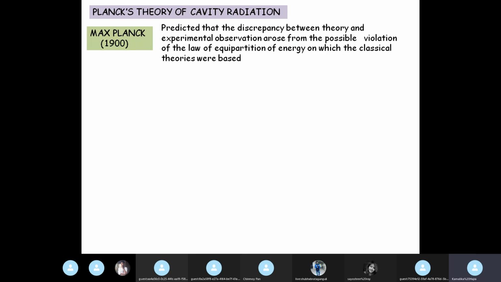So this will be our order in which we will finally arrive at Planck's law.